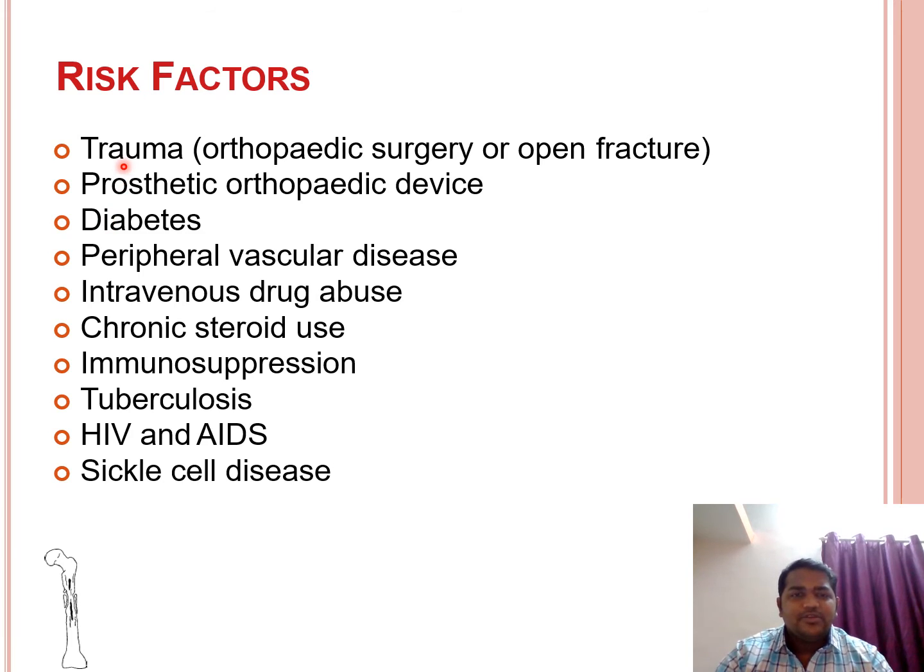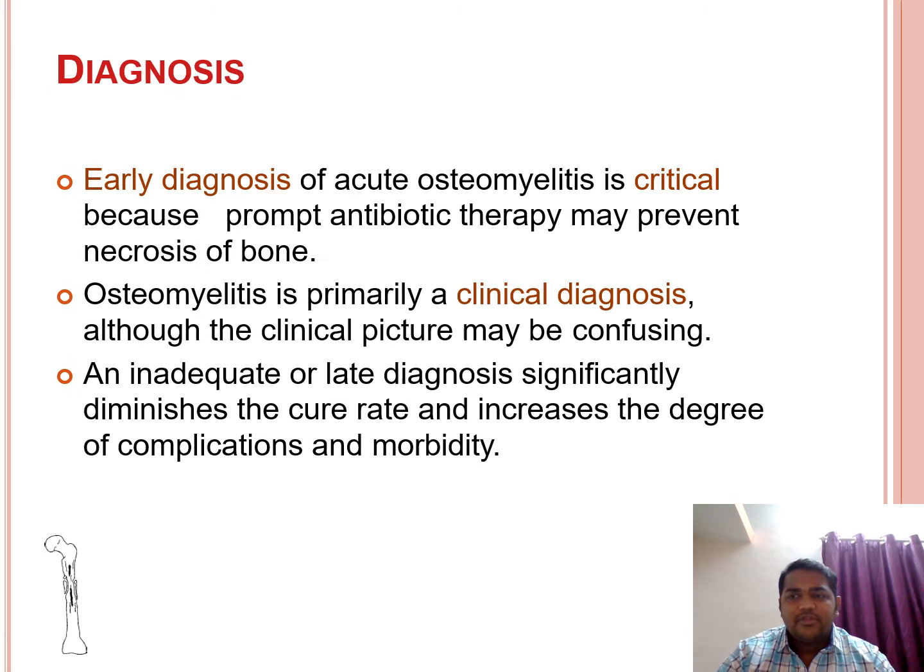So which are the risk factors? Trauma, prosthetic orthopedic device, diabetes, peripheral vascular disease, IV drug abuse, chronic steroid use, immunosuppression, TB, HIV, AIDS, and sickle cell disease. These are the risk factors for osteomyelitis.